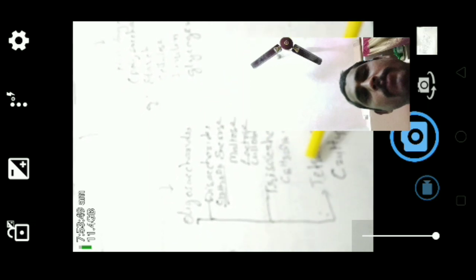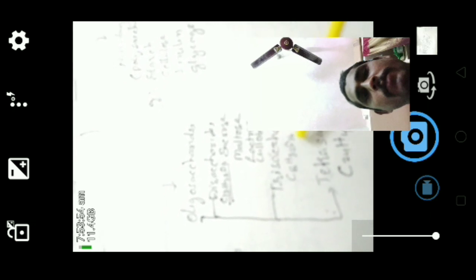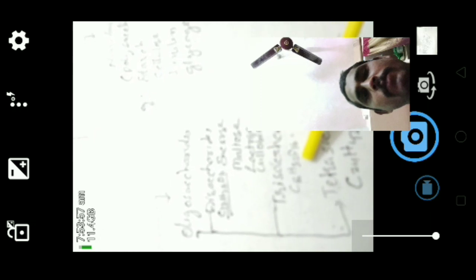Trisaccharides: C18H32O16, raffinose, is an example of a trisaccharide. C24H42O21 comes under the tetrasaccharides. So these are the classification of sugars.